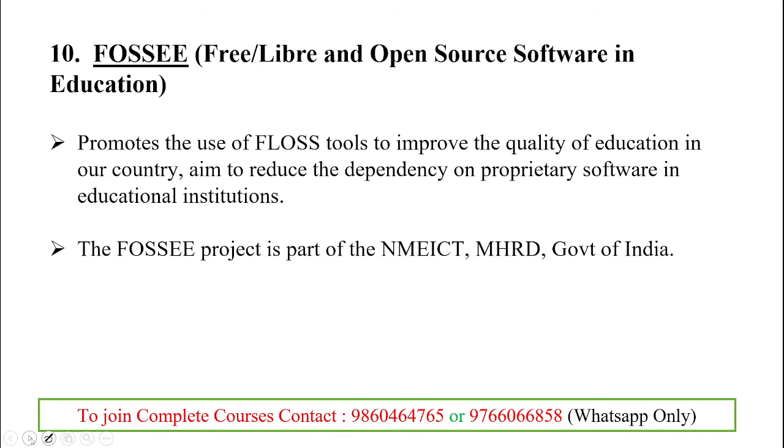Next one regarding 4C. The full form of 4C is double S and double E. Double S for source software, double E for education. Here the education is through internet based media. Clear? So the 4C, the free libre, you can also say FLOSS. FLOSS means free, libre and open source software in education.